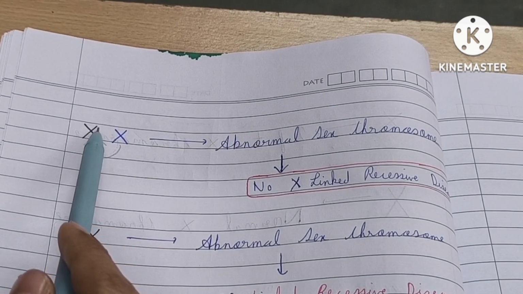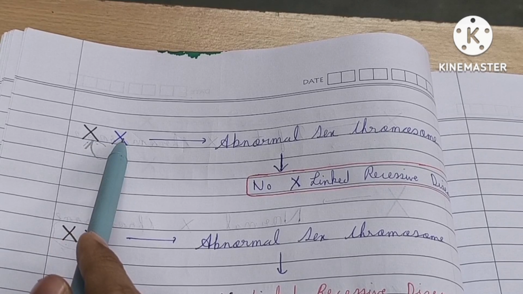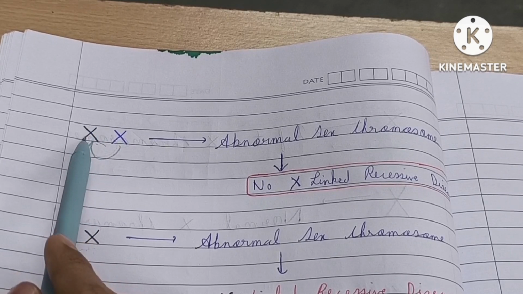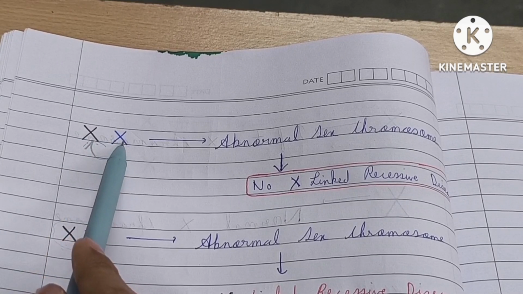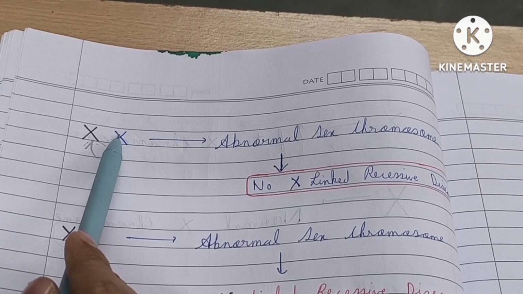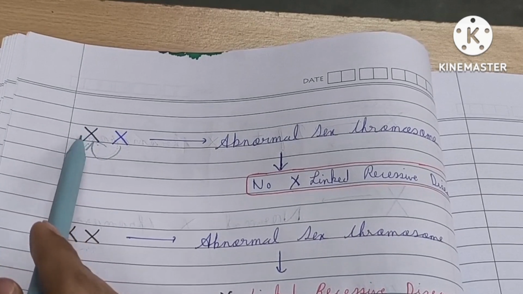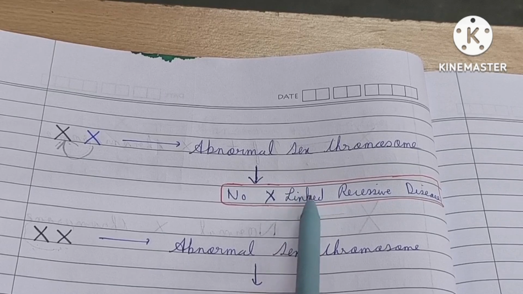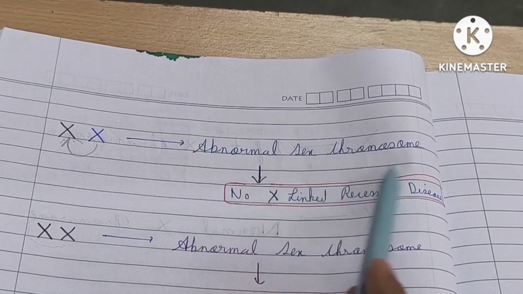But as I already mentioned, whenever one of the X chromosomes is defective and the other is normal, the defective X chromosome is made underdominated and its effect is reduced. Whereas the normal X chromosome is made dominant and shows its actions for the proper functioning and morphology of the female body. As this defective gene is made underdominated, X-linked recessive diseases don't occur in females though there is an abnormal sex chromosome.